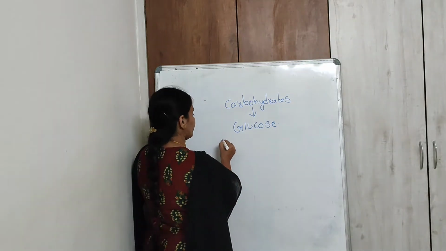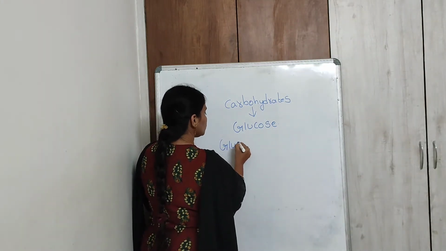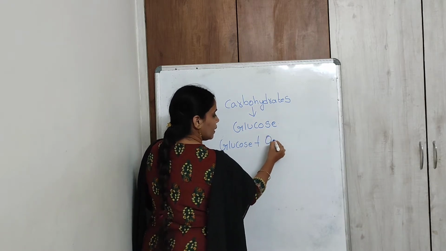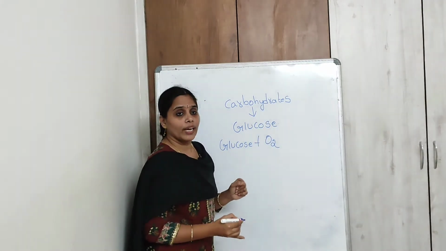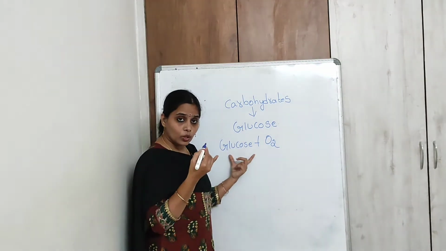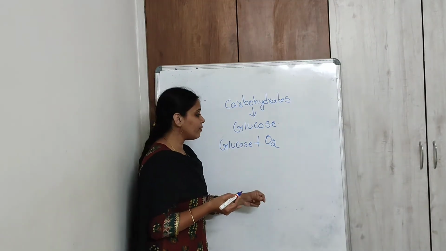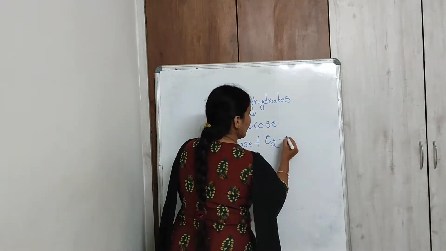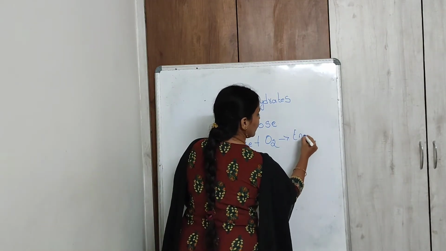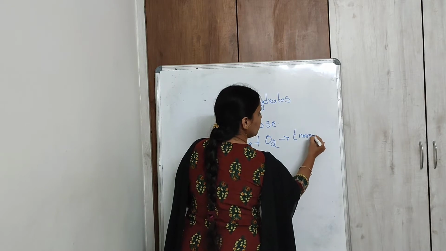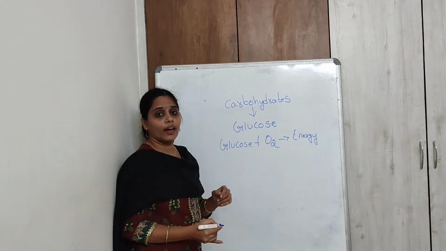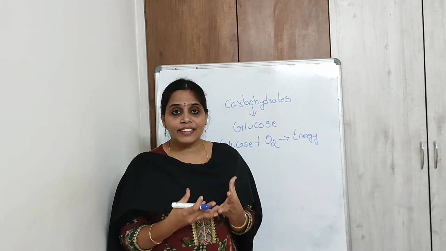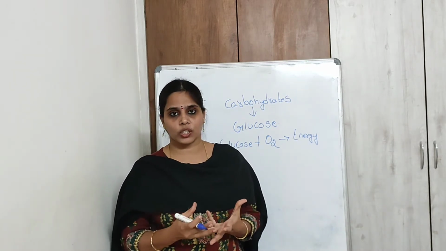How does glucose provide energy for the cell? This is the important thing. Glucose will provide energy by breakdown. The simple substance glucose will break down and give energy in the presence of oxygen. Energy will be liberated, and that energy will be utilized by the cell for its normal activities or functions.